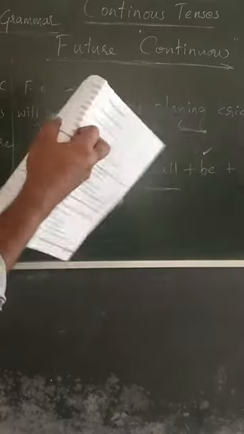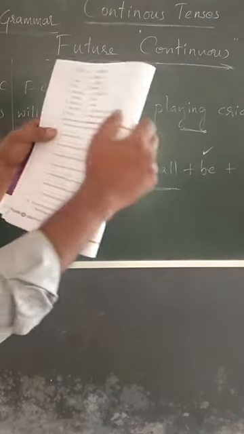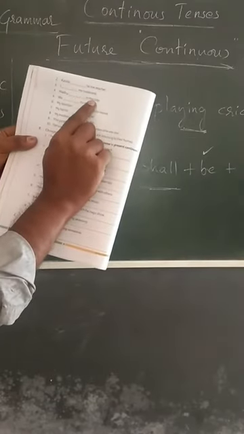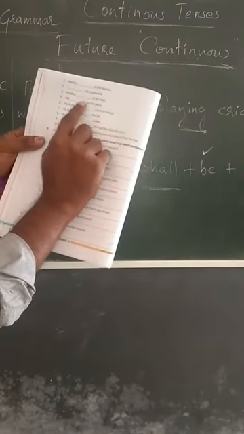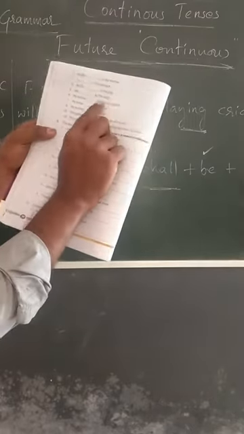We can't use is or are with I. I am cleaning my cupboard. And Madhu is acting in the play. We are leaving for the party.